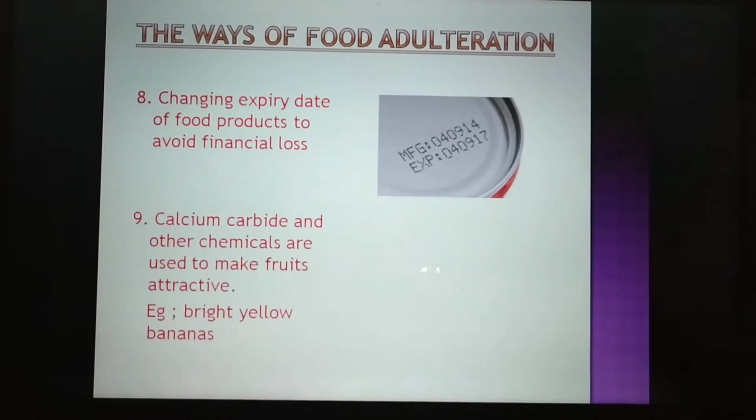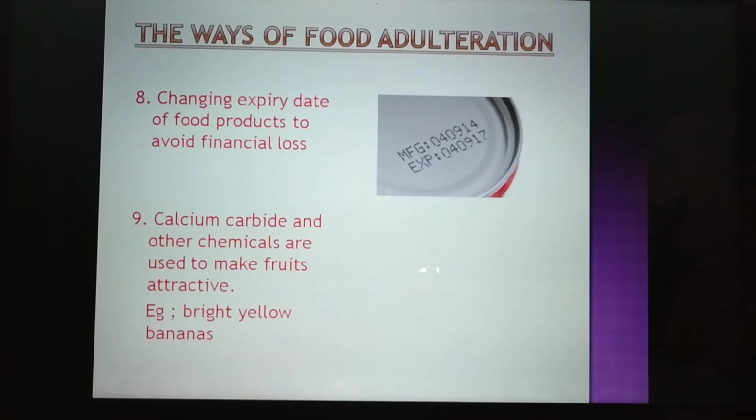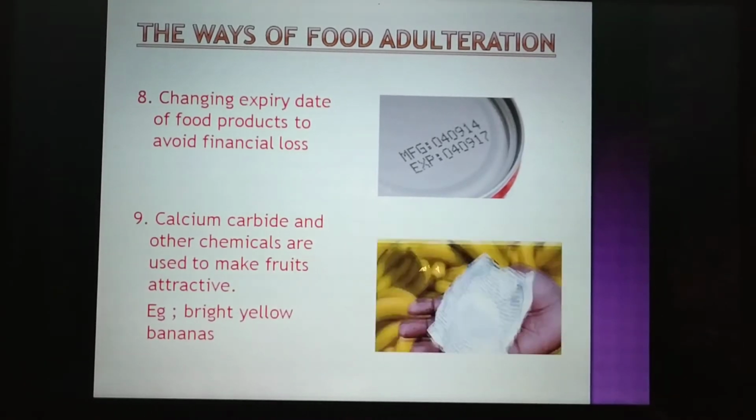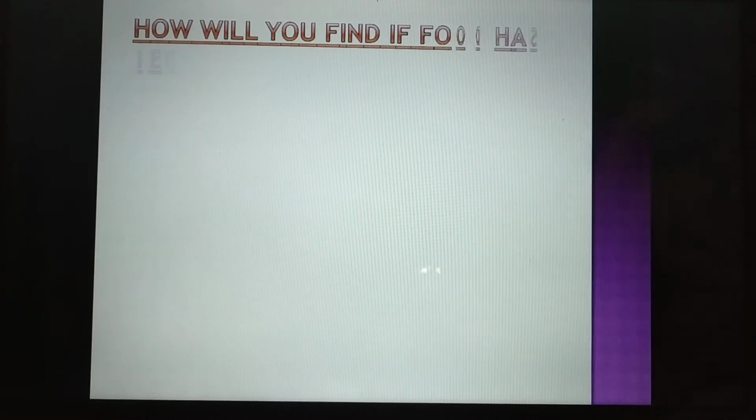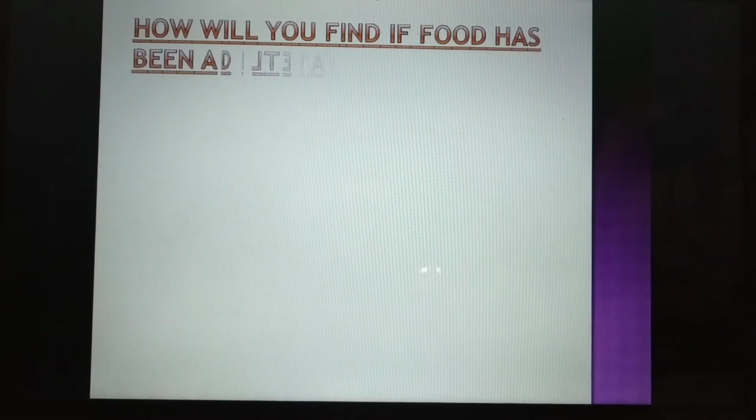Calcium carbide and other chemicals are used to make fruits attractive. Normally for the bright yellow bananas, calcium carbide powder is added to the bananas to ripen them and make them look attractive. So these are certain ways in which the food is adulterated, and this happens in our day-to-day life.